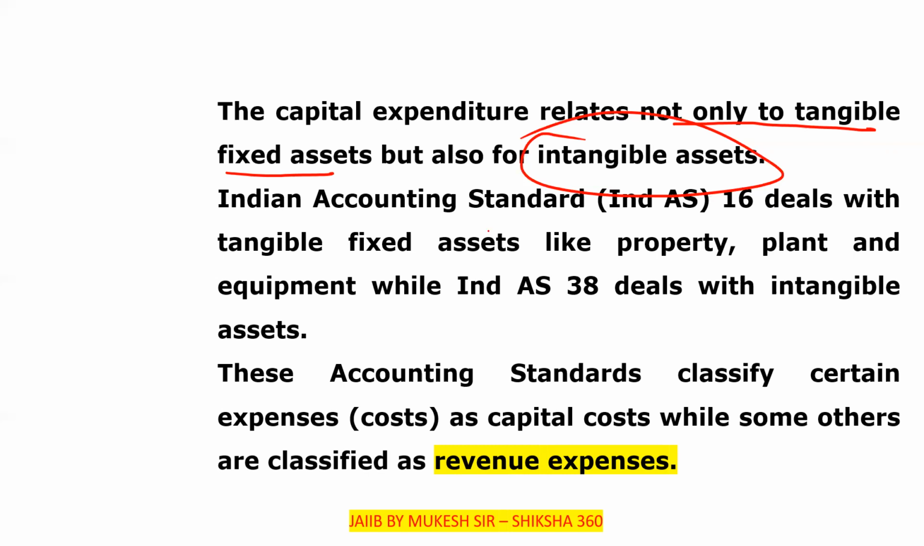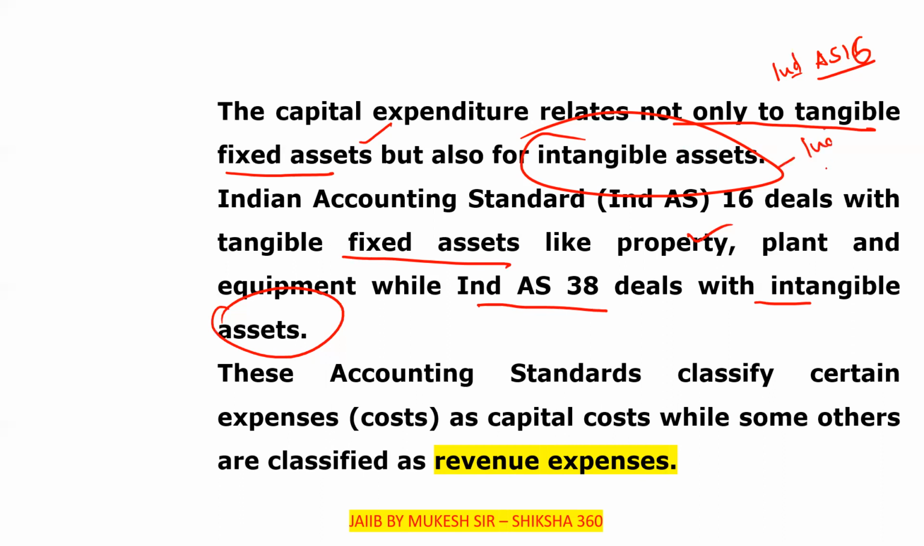Indian Accounting Standard 16 deals with tangible fixed assets like property, plant and equipment, while Indian Accounting Standard 38 deals with intangible assets. Please remember both types of assets: tangible, Ind AS 16, and intangible, Ind AS 38.